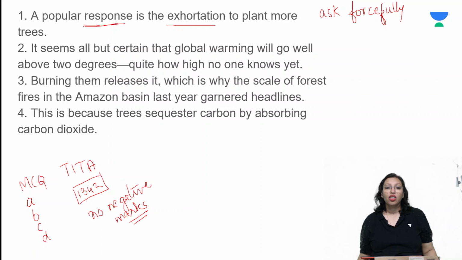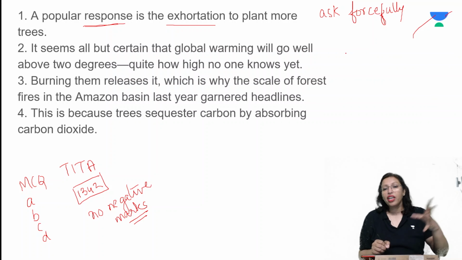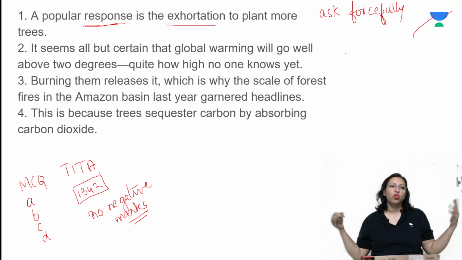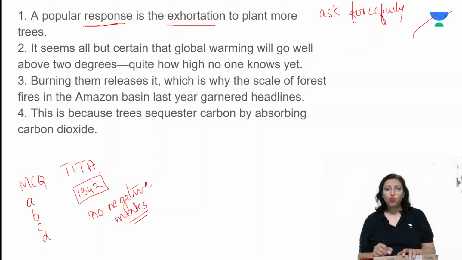Quite how high? No one knows yet. So we know that if the temperature were 40, then it's going to go up to 42 now. How much higher? We don't know. Minimum 42, it could go to 45, it could go to 50 or whatever. So we know for sure that global warming is going to take the temperatures 2 degrees higher.